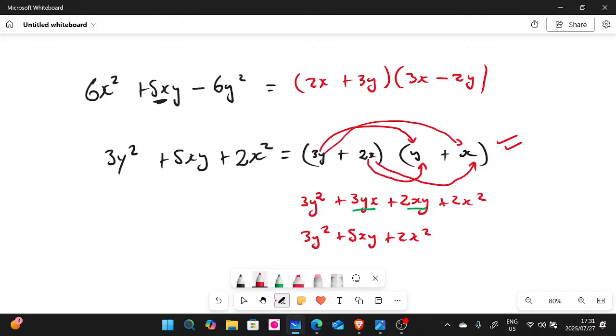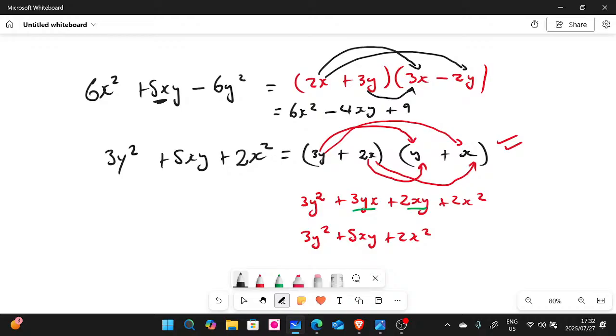Let's see, guys. If we multiply this and that, let's use a black color this time. What do we have here? We have 6x squared. You guys agree? If you multiply that, you're gonna have negative 4xy. Yes, I agree. If you multiply these two, we're gonna have plus 9xy. If you multiply these, you're gonna have what?